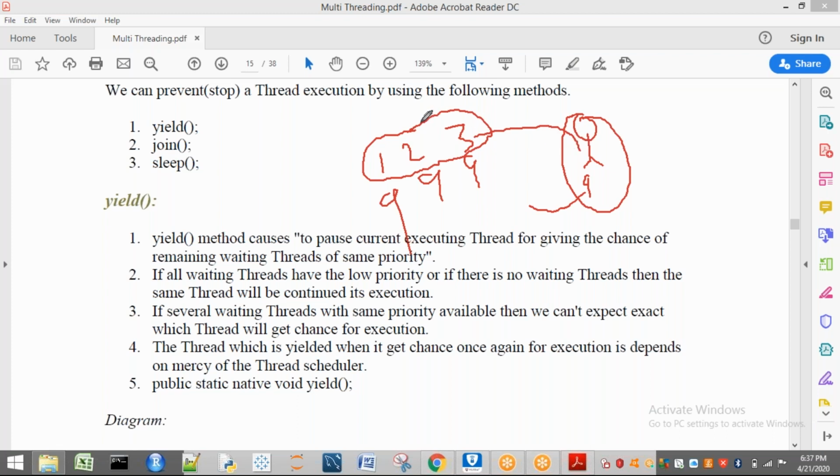Will 3 get it? May or may not. Will 2 get it? May or may not. Will 1 get it? May or may not. We can't expect that, because all have equal priorities. We can't expect, once more than one thread of the same priority is waiting for execution, which one will get a chance to execute. Okay, all right. Now let us see the second point.